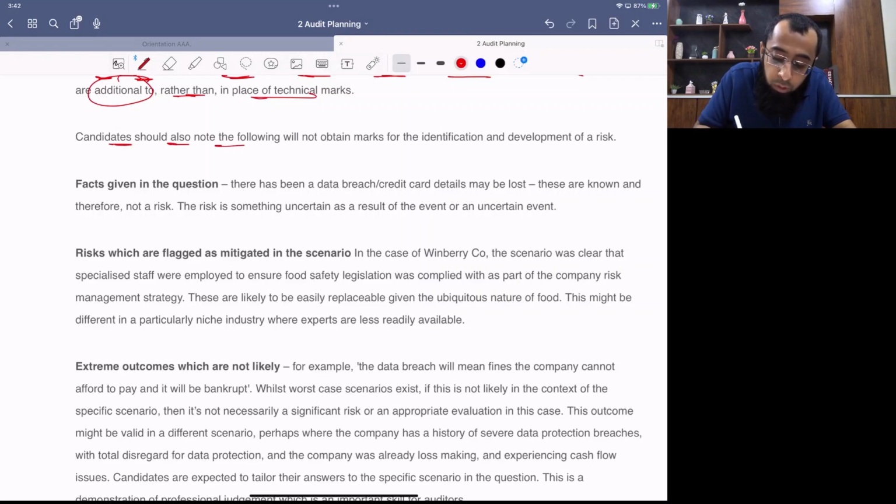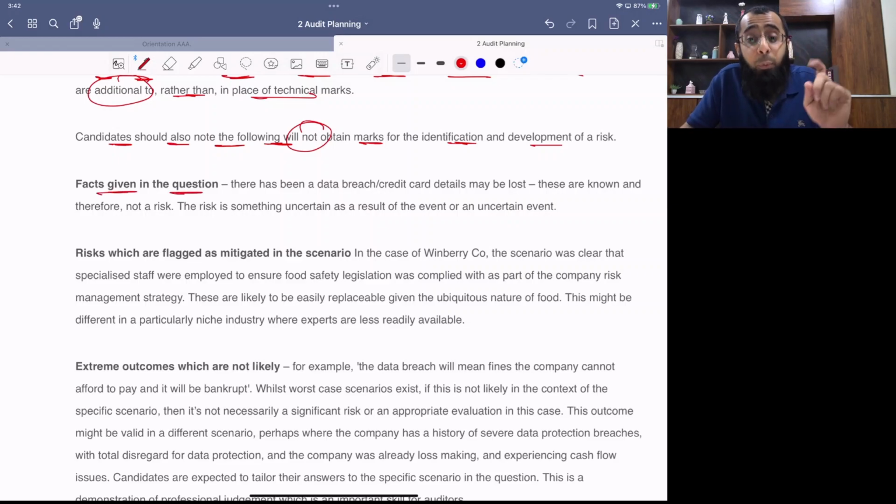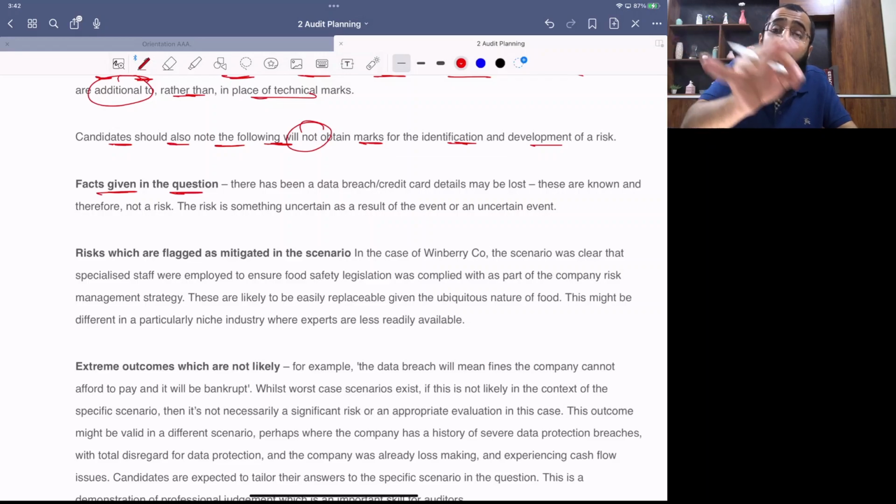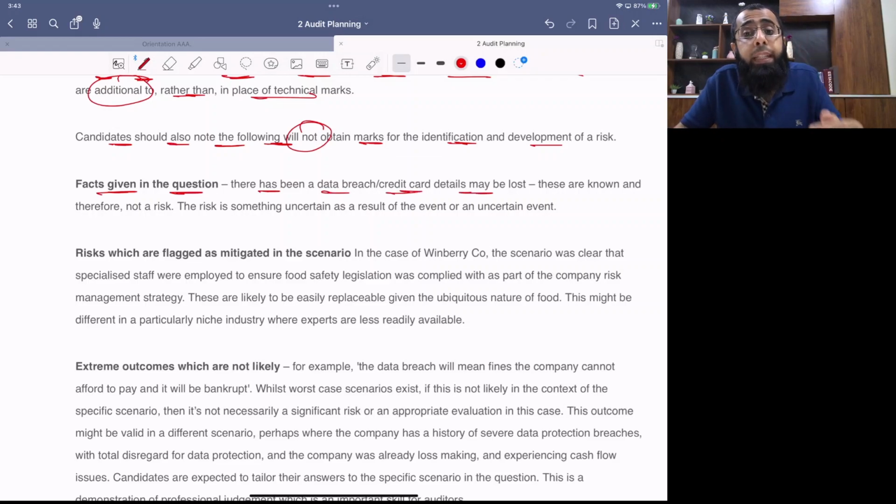Candidates should also note the following will not obtain marks for the identification and development. Following things have no marks. Facts given in the question, as I told earlier also. Repeating the scenario, repeating the information already available in the question. You will not get any marks for it. So please don't repeat the information already given in the question. There has been data breaches, credit card details may be lost. It is already stated in the question. Directly come to the risk.